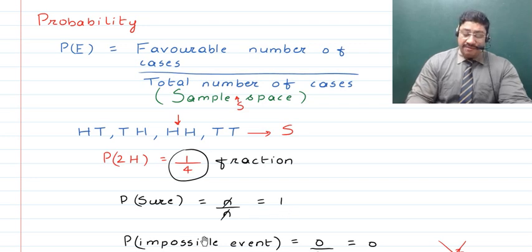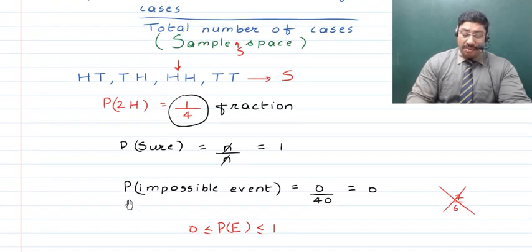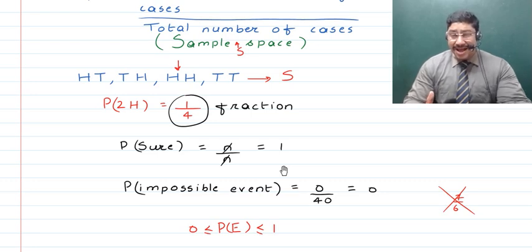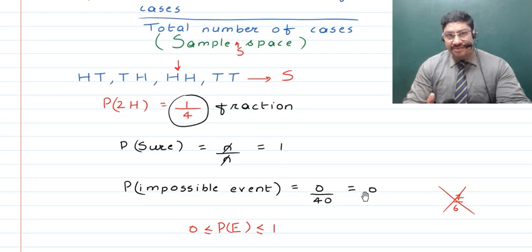Now if we talk about the other case, that is the probability of the impossible event, we try to find a case which is just not possible, right? Obviously that is the least value possible, or the maximum you can say in the negative direction. That means the least.